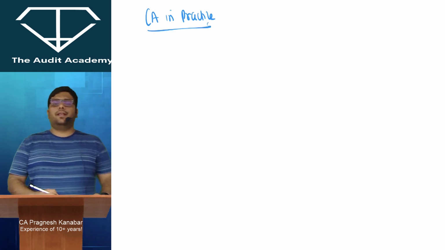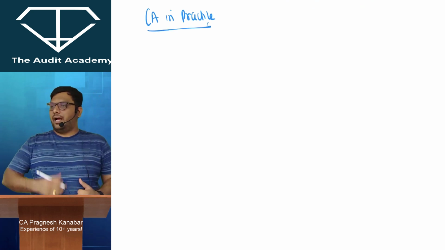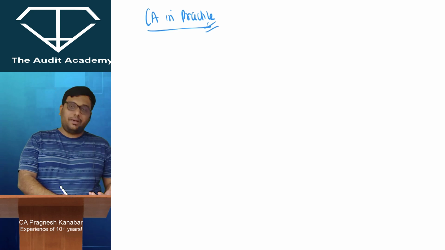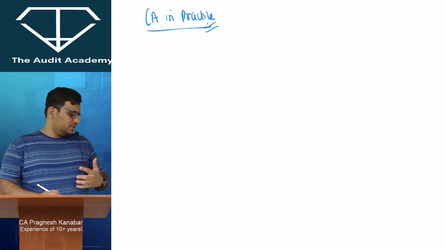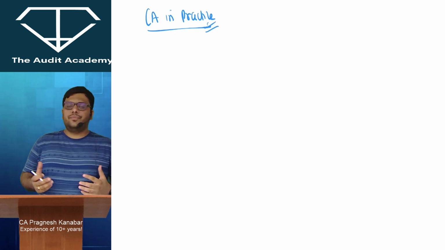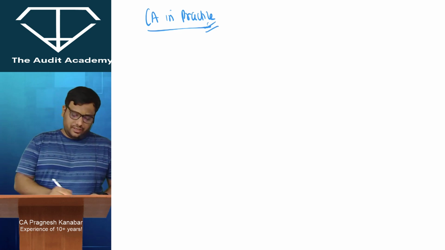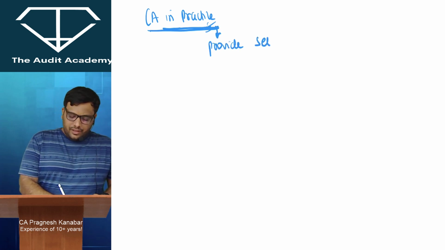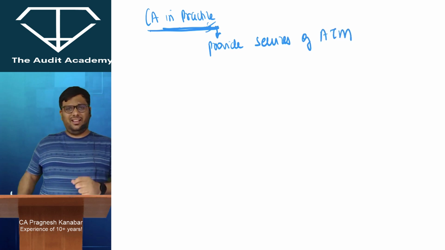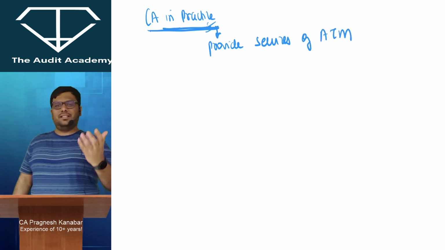So, once you become a chartered accountant, either you go for a job or you will start your own practice. Now, practicing chartered accountants, you have seen proprietors, partnership firm, all practicing chartered accountants. Now, practicing chartered accountants provide which services? They provide the services of ATM.